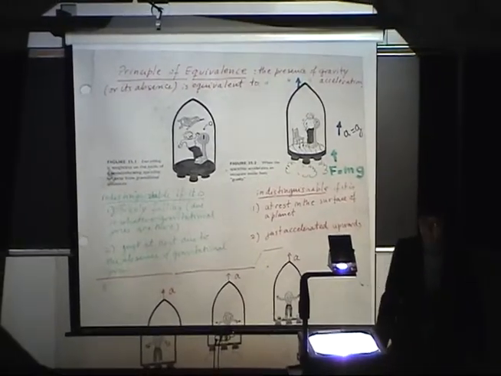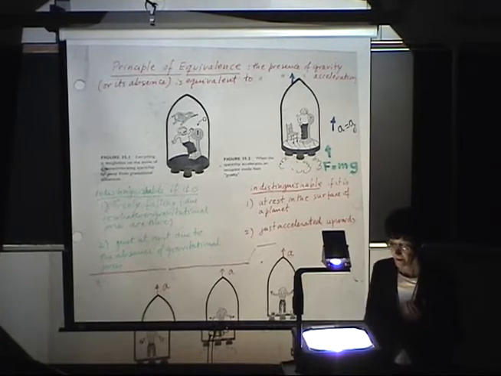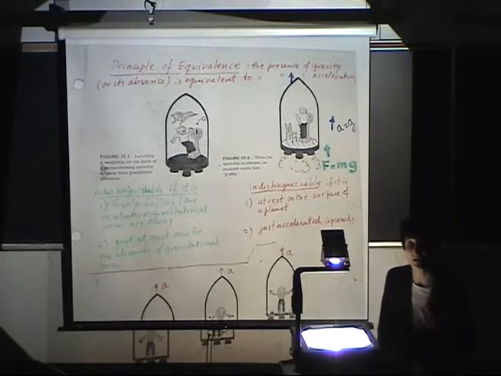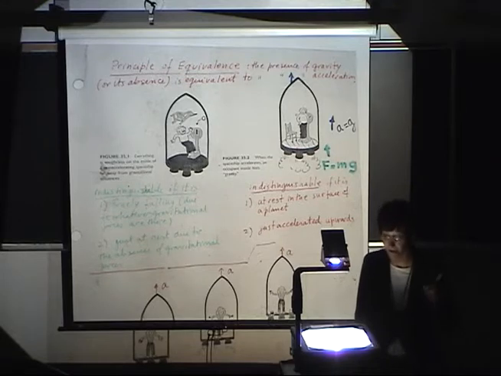So, as we have just seen, the principle of equivalence is a realization of this idea.